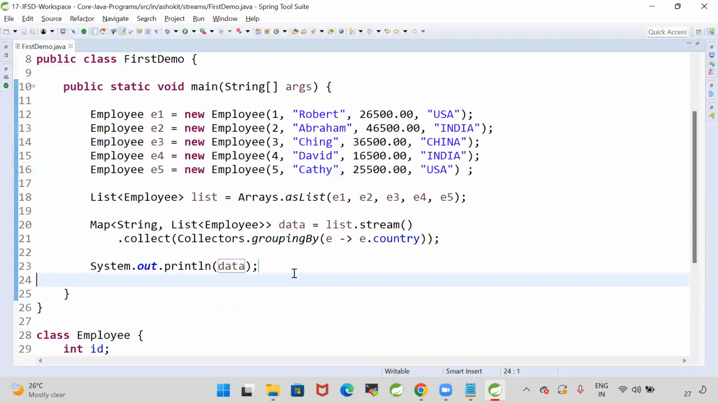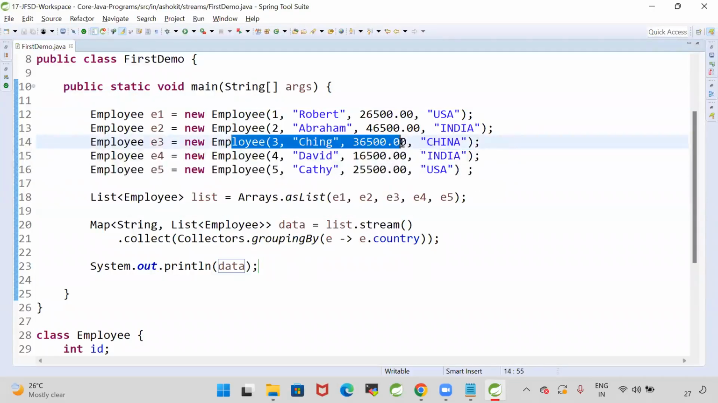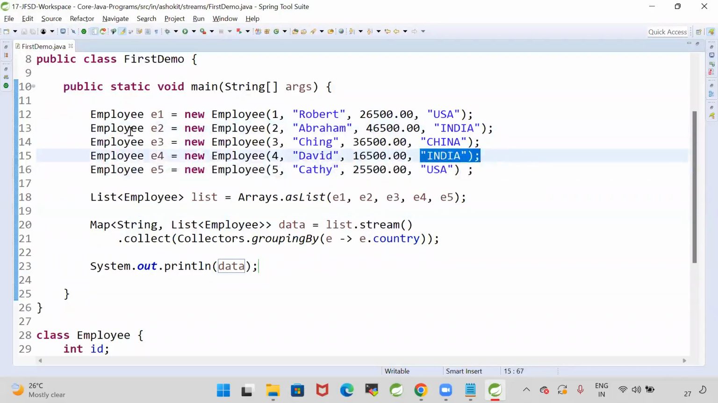Like this we can do group by operation also on the stream. Group by operation is nothing but categorizing the data. 2 people are available in the USA. USA is a key in the map, and Robert and Kathy are the 2 employees belonging to USA. China is a key in the map, and there is only 1 record. India is a key in the map. There are 2 Indians available, Abraham and David. Like that we are able to do group by.